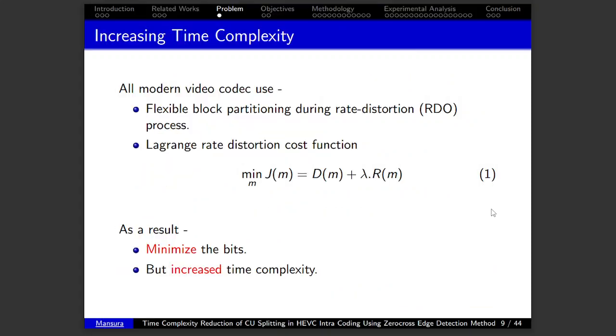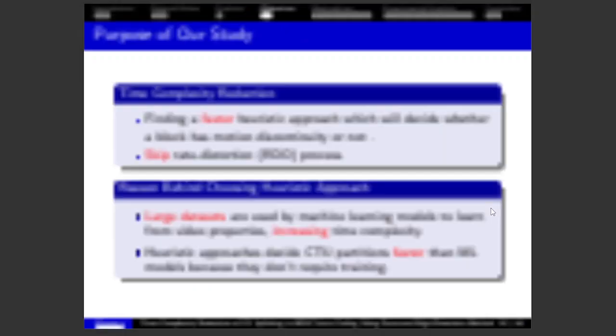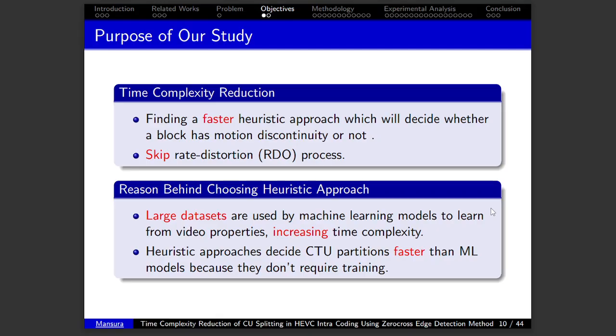All modern video codecs use flexible block partitioning during the rate distortion optimization process and a Lagrange rate distortion cost function. As a result, it minimizes the bits but increases the time complexity. So the purpose of our study is reducing time complexity, finding a faster heuristic approach which will decide whether a block has motion discontinuity or not and skip the RDO process. The reason behind choosing a heuristic approach is that large datasets are used by machine learning models to learn from video properties, which may increase the time complexity.